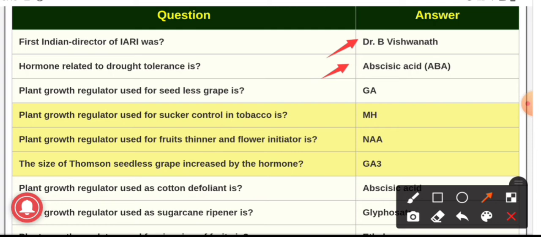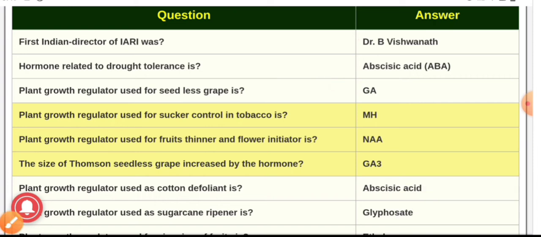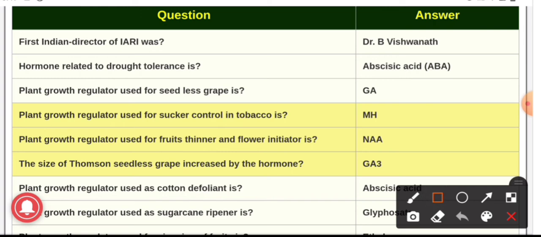Next question, plant growth regulator which is used for seedless grape, means if we want seedless grape, the GA plant growth regulator is used. Next question, plant growth regulator which is used for sucker control in tobacco, and the answer is MH, that is maleic hydrazide. It is the plant growth regulator which is used in tobacco for sucker control. Next question, plant growth regulator which is used for fruit thinning and flower initiation, and the answer is NAA.